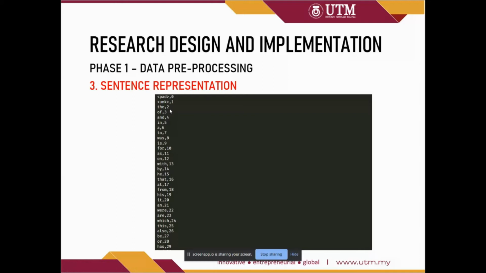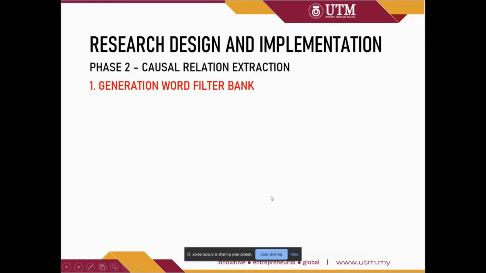Because the word embedding table is too big for our study, the words we found will be extracted into a new word embedding table. Then the index corresponds to the vector that we store.